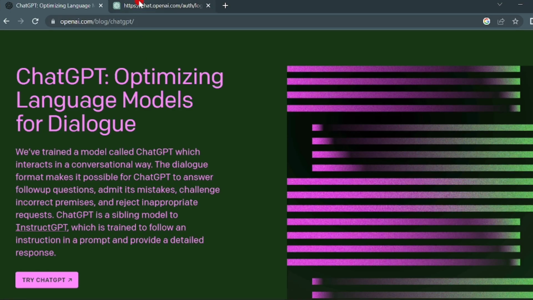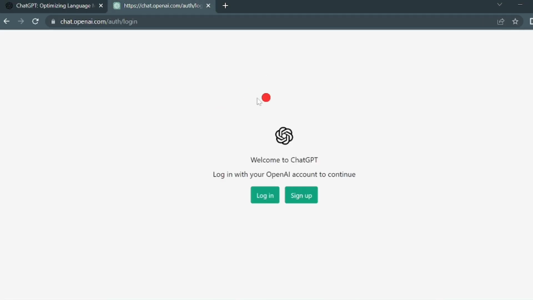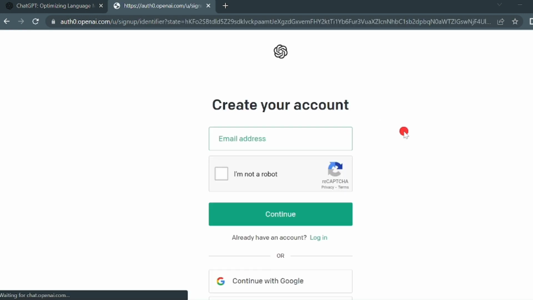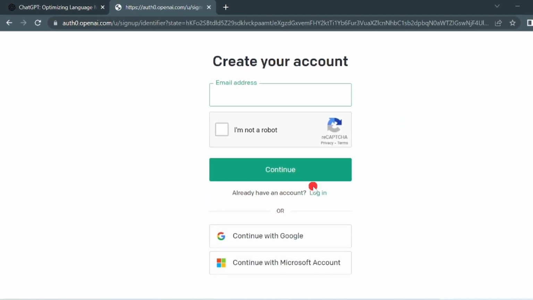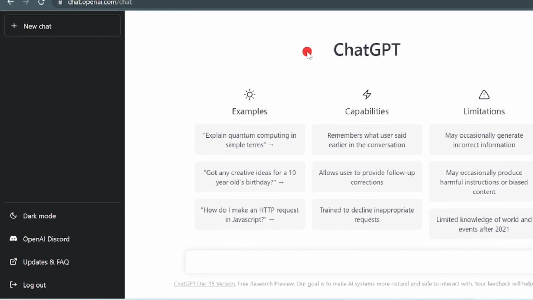Now, what we need to do here is create a free account. To do so, just click on Sign Up, and then you can either manually enter your email address or choose to continue with Google. After signing up, you'll land on this page.